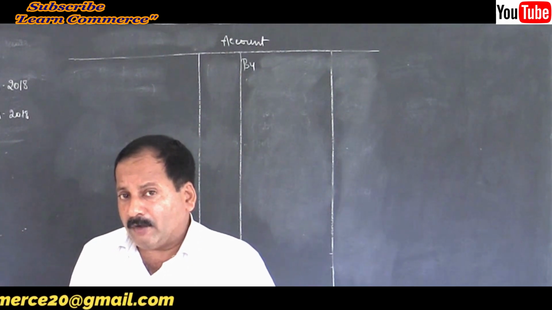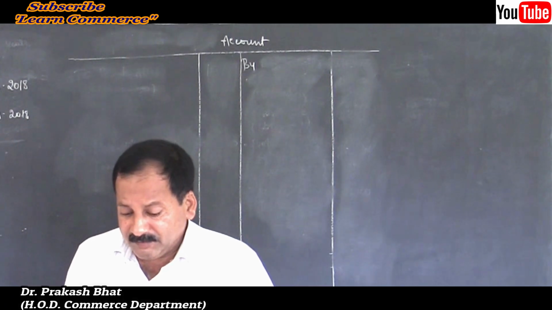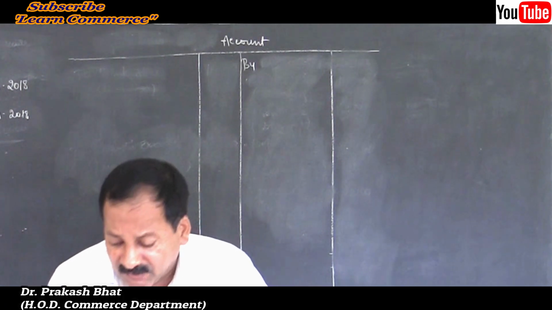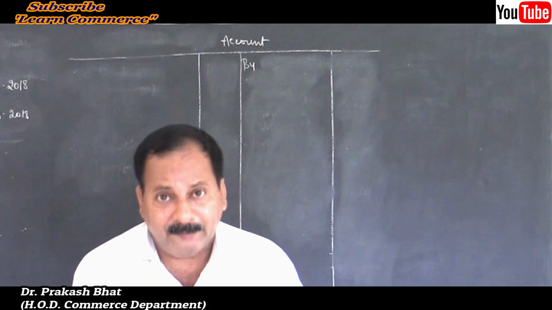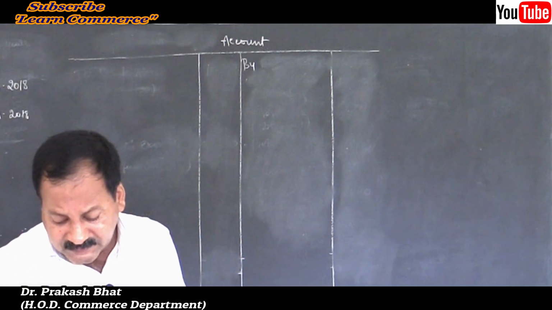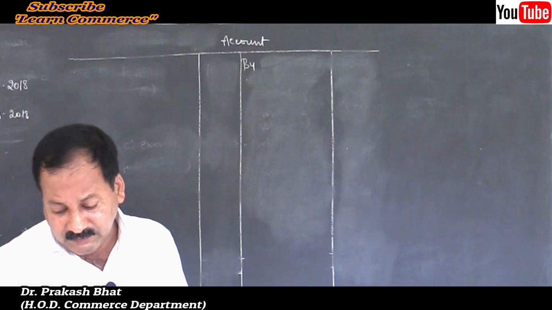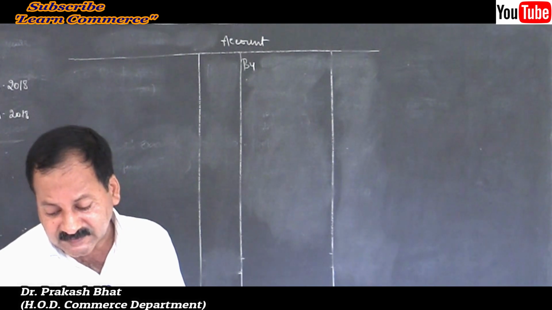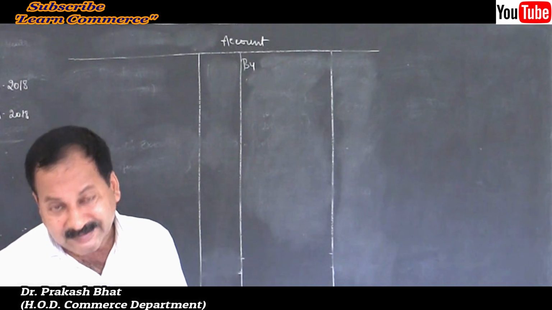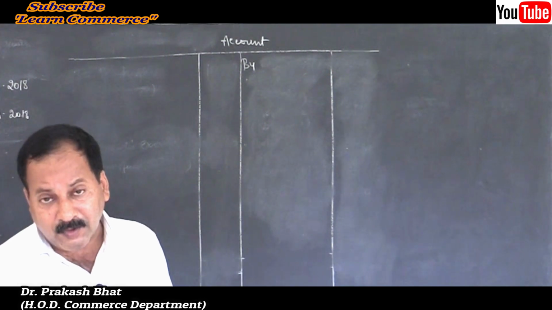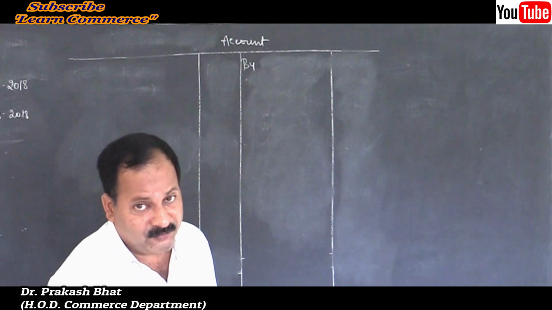The value of investment in the balance sheet is 13,250 and the investments were sold for 16,200, so there is a profit. Investments were sold for a larger amount, and this profit should be distributed among the partners actually.